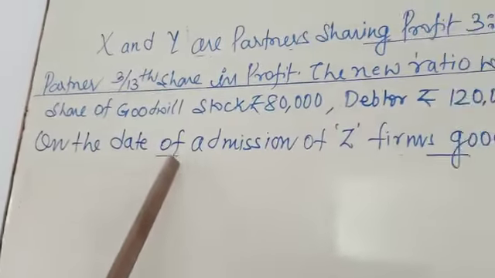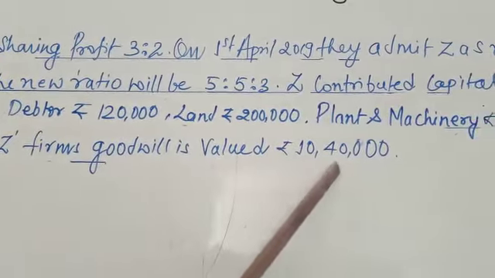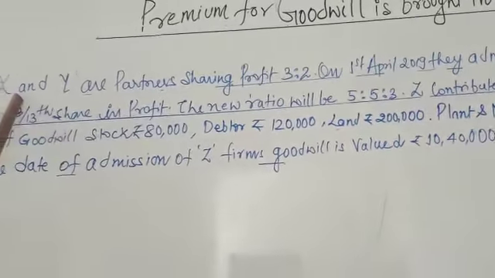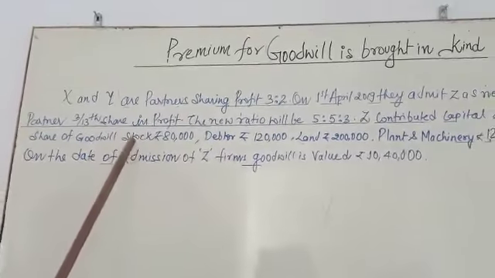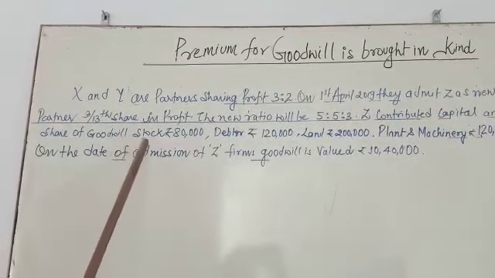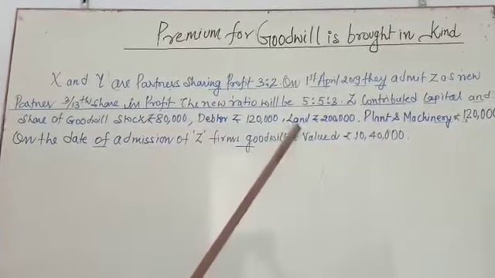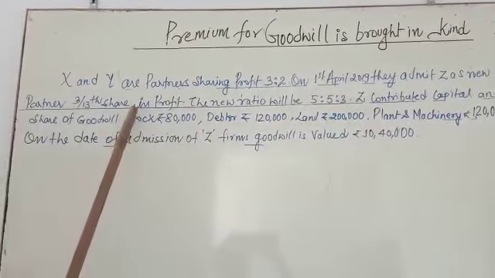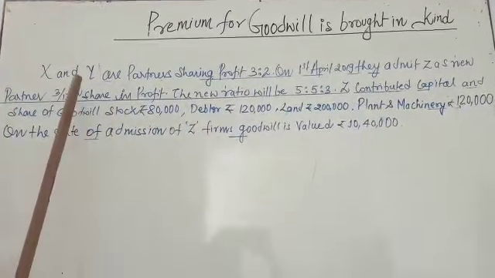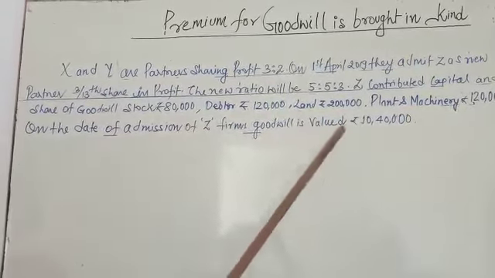Okay, on the date of admission, the total value of the firm's goodwill is 10,40,000. In this question, my dear student, what you observe is that the goodwill and capital are brought in the form of assets. These assets are the following: stock, debtor, land, plant and machinery. They have brought these assets for what? Goodwill and capital. So today I am going to solve how this question is solved